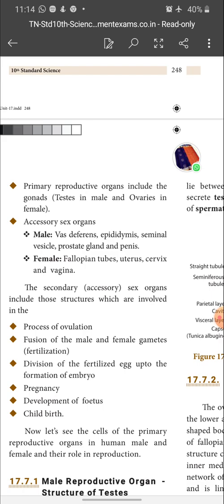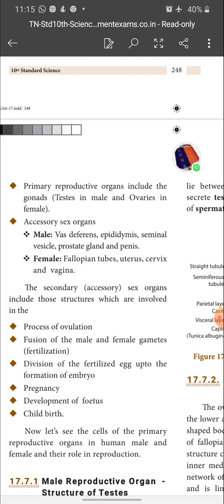Okay, secondary sex organs have many structures. These structures are involved in the following processes, such as the process of ovulation. What is meant by ovulation? It is nothing but eggs embedded inside the ovarian follicle. So during the menstrual cycle, on the 14th day of the menstrual period, the ovarian follicle, that is the Graafian follicle, ruptures and releases the egg, and this process is called ovulation. Then after the release of the ovum from the Graafian follicle, the ovum enters into the fallopian tube.